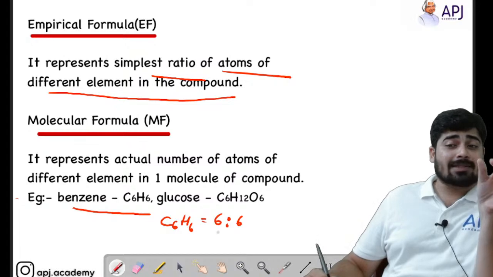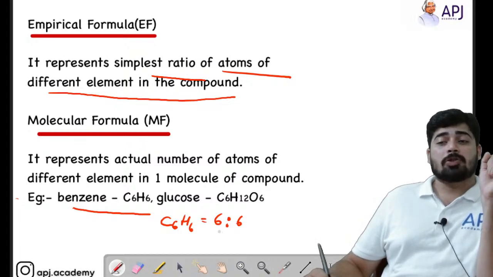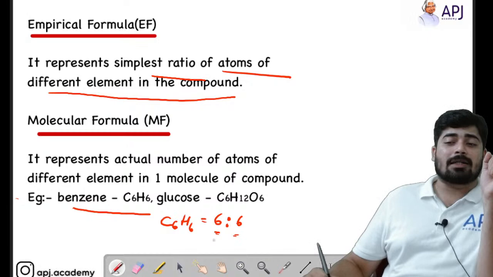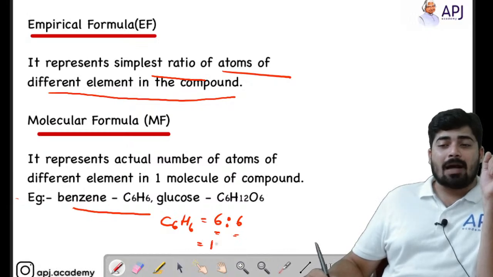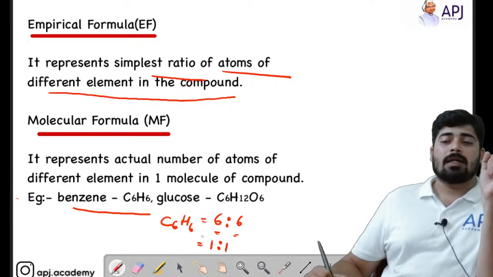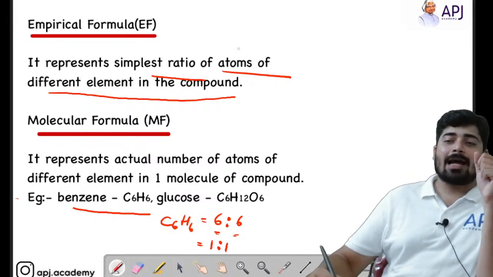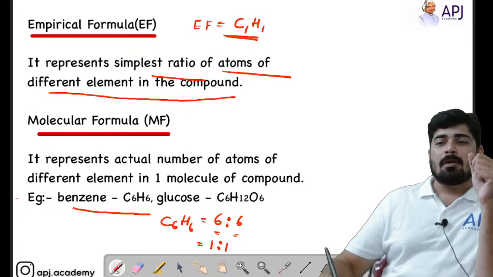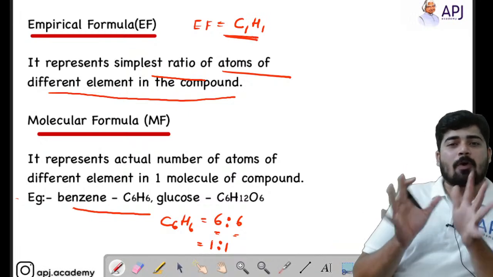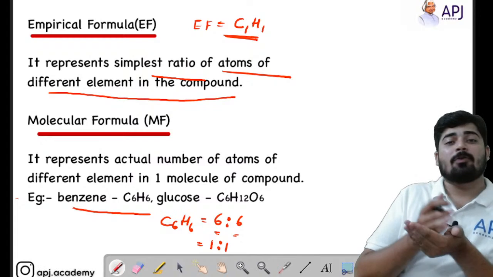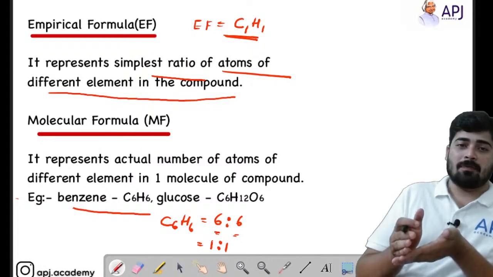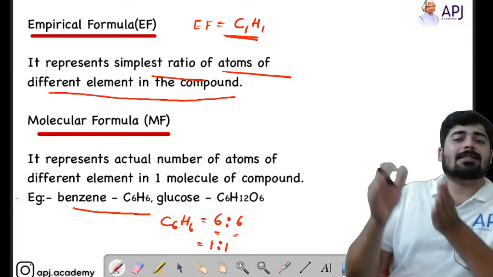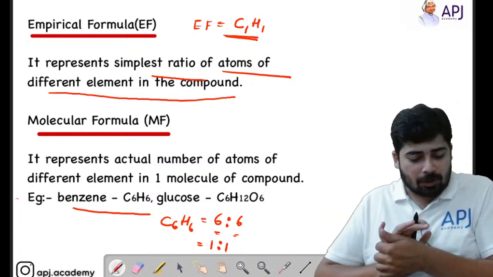If I wanted to convert this ratio into the simplest ratio, then what do I have to do? I have to cancel the common term in that ratio. Here I can see that 6 is the common term in the ratio. So if I cancel them, I'll get 1:1. In that case, I can write the empirical formula of benzene as C1H1. You can understand that the empirical formula is not the real formula of the compound. It is only the simplest ratio of atoms present in that compound.